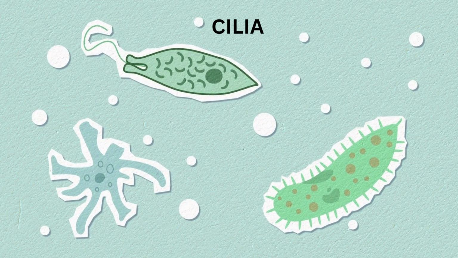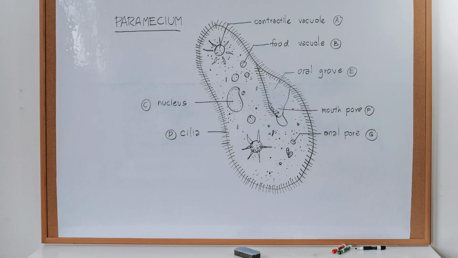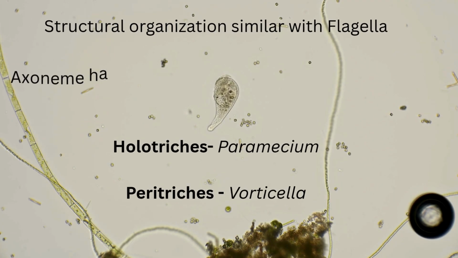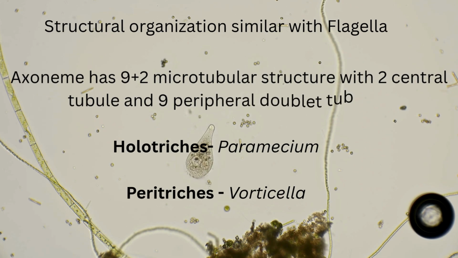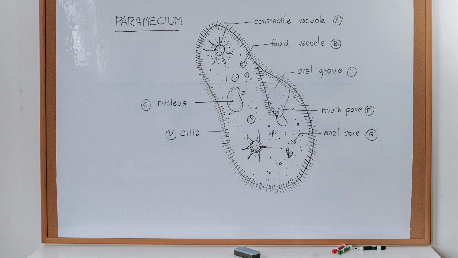In the same way, let's talk about cilia. As I told you, they are present all over the body. But we also have examples like Vorticella, where the cilia are present only on one side of the body, called peritrichous, and Paramecium comes under holotrichous because the cilia are present all over the body. Paramecium is an example of a slipper animalcule. It is generally called the slipper animalcule because it has a slipper-shaped structure with cilia surrounding the whole body. This is the actual structure of Paramecium. It has a nucleus, oral groove, mouth, pore, contractile vacuole, food vacuole and so on. This is how Paramecium looks.